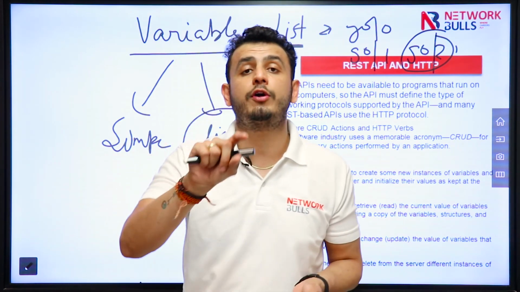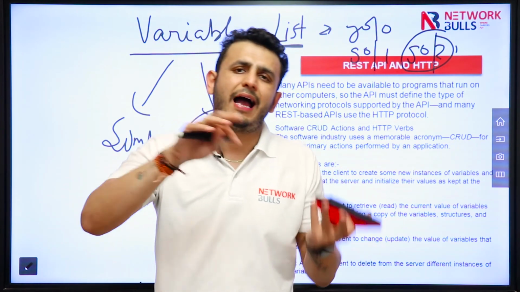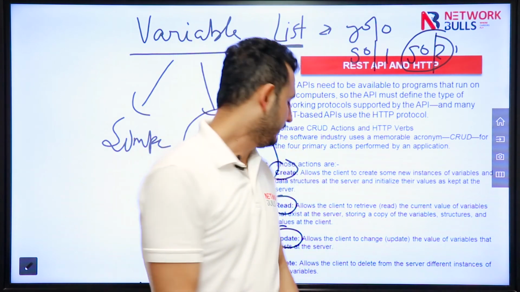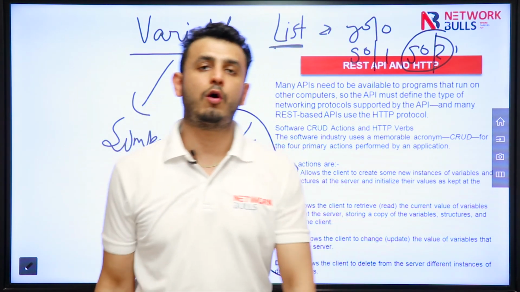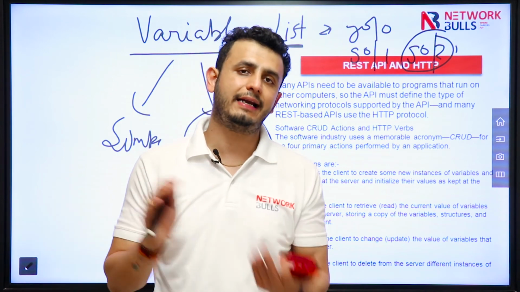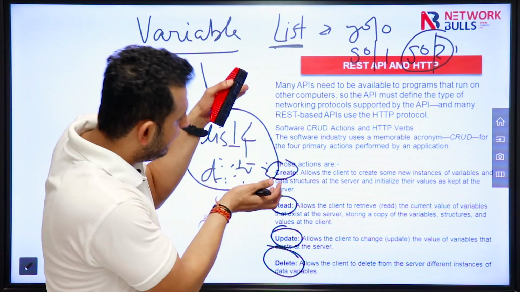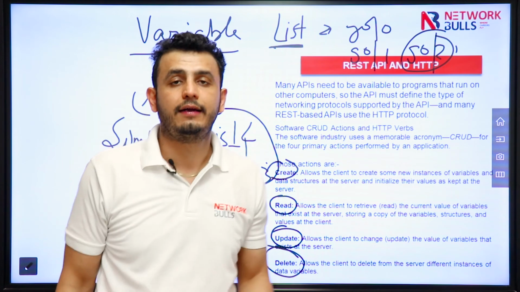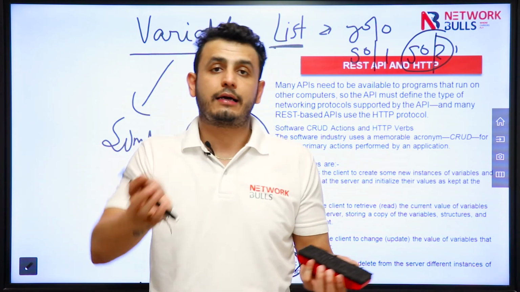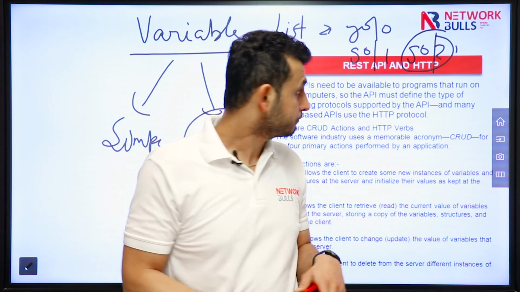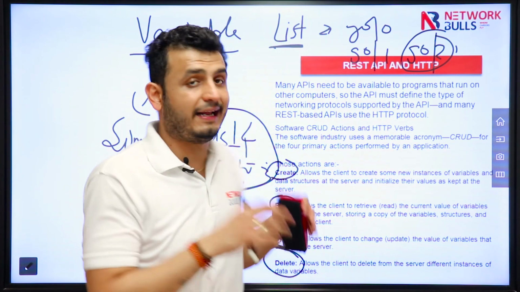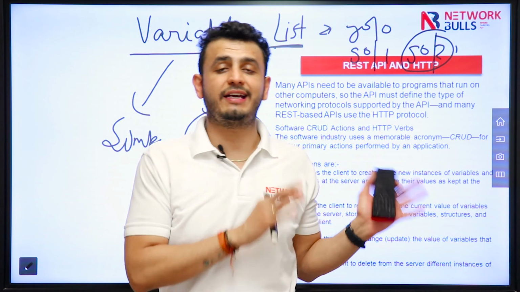For example, if a port is configured as access, I can configure it as trunk. And last is delete. If I want to delete some variables, I can delete. So these are basically the actions that a particular client can take to the server, or vice versa. This is how REST API will use HTTP.